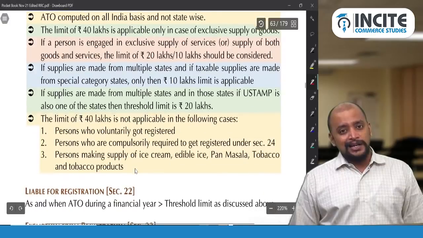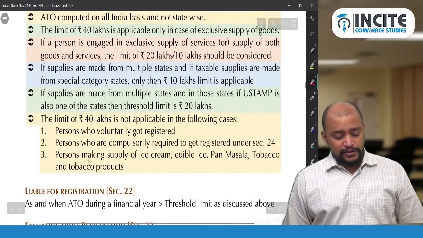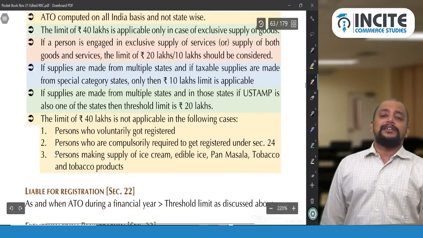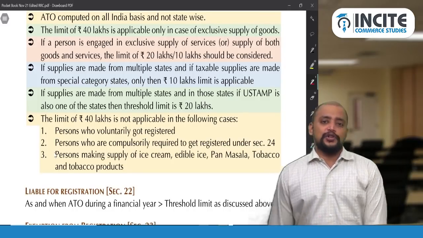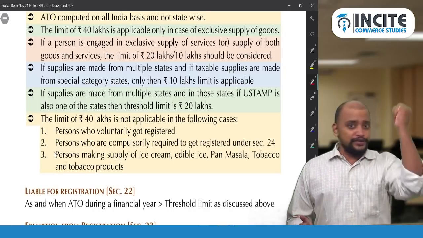A person who voluntarily got registered, because they are already registered, so it is not applicable. Persons who are compulsorily required to register. Compulsory registration under section 24 is irrespective of threshold limit, they need to register. So then also there is no need to check for 40 lakhs.